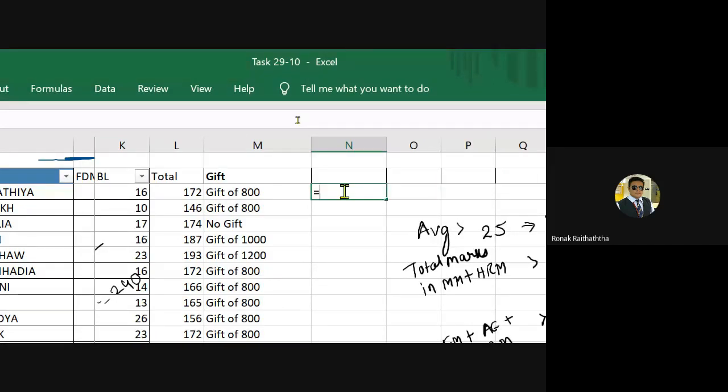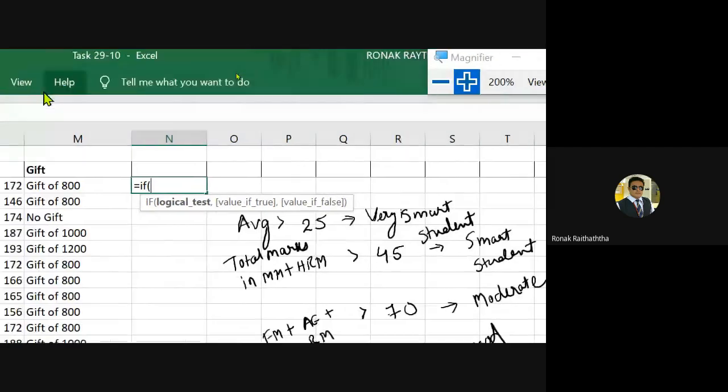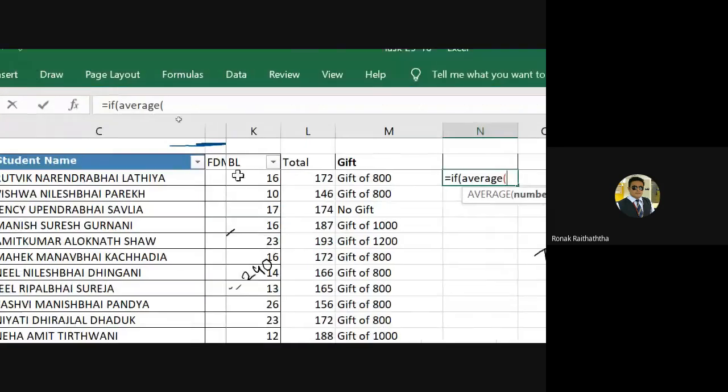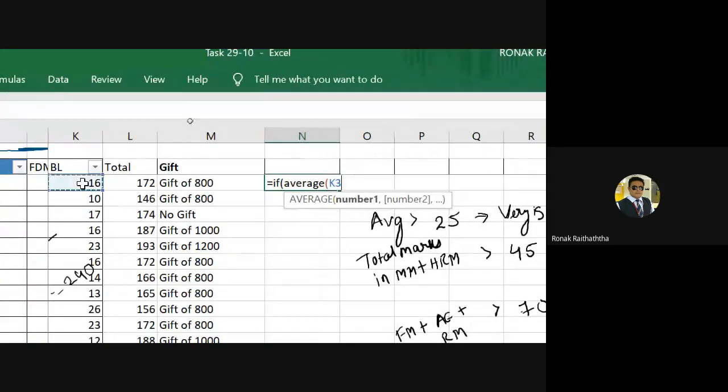Okay, so equal to, opening the bracket, first condition is average should be more than 25. So I'm using the average function there, then opening the bracket, and the average shall be more than 25. Average of what? Average of all marks, obviously.